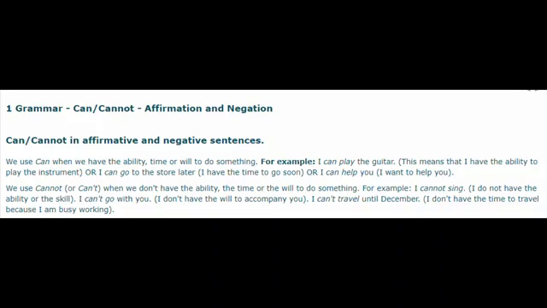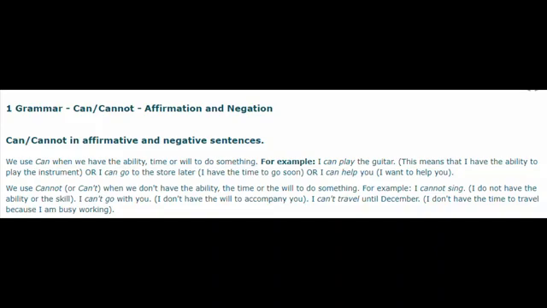For example, I can play the guitar. This means that I have the ability to play the instrument.